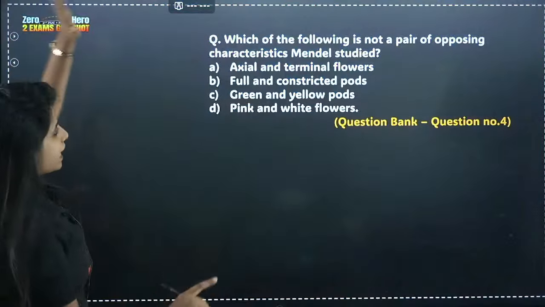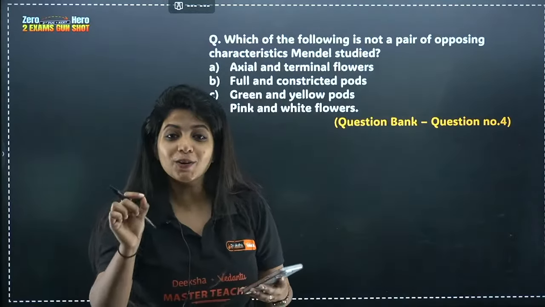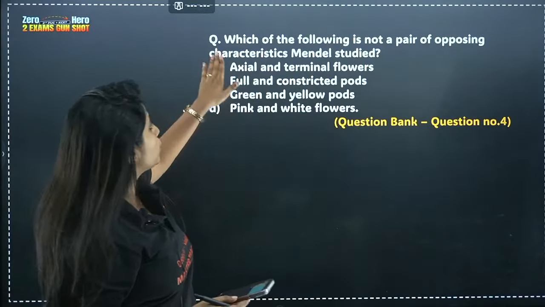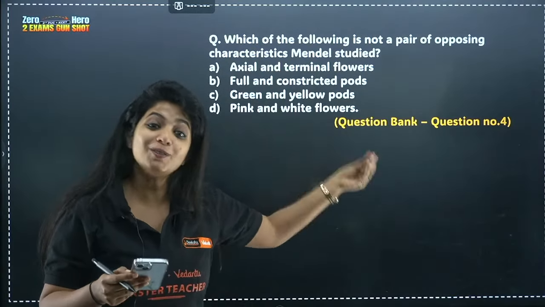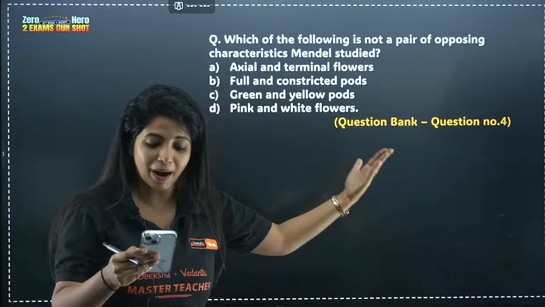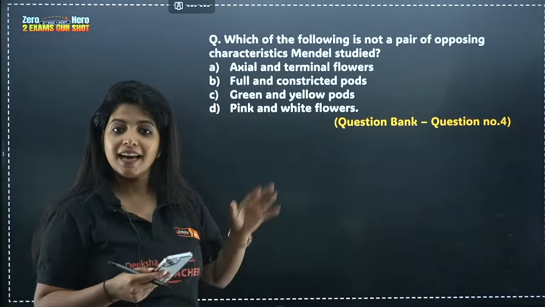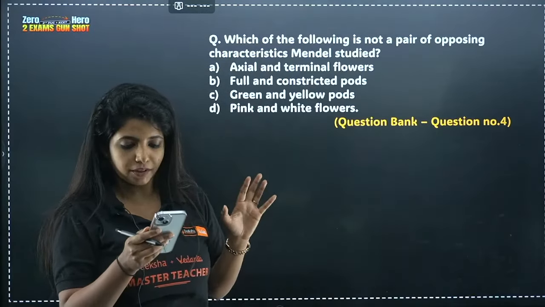Now, going ahead with one question that I have in front of you. Everyone who understood the question, try to solve this. Which of the following is not a pair of opposing characteristics Mendel studied? This is from your question bank. Soon you will see questions from the KCET pattern also. I have mentioned the year for KCET, and the slide color would be red for KCET, so that you get an understanding. Both are being covered.